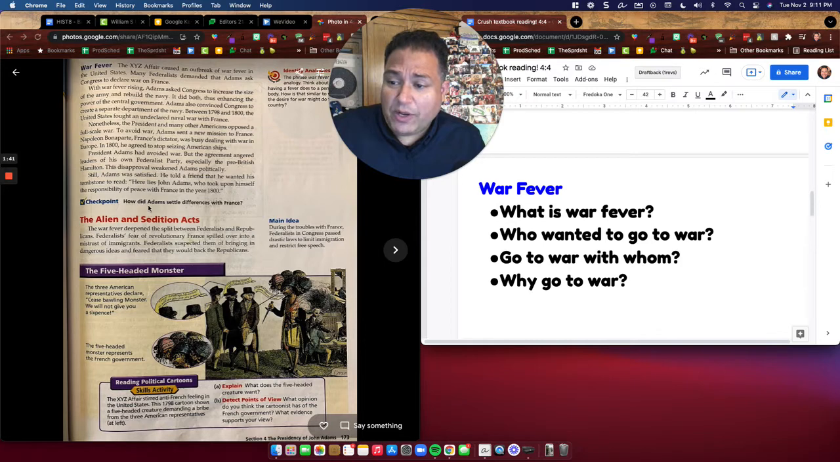There's also this checkpoint question here. How did Adams settle differences with France? Whenever you see a question in the textbook, it's a good idea to make sure that you can answer that question with what you just read. If you can't answer that question, then reread the section again.